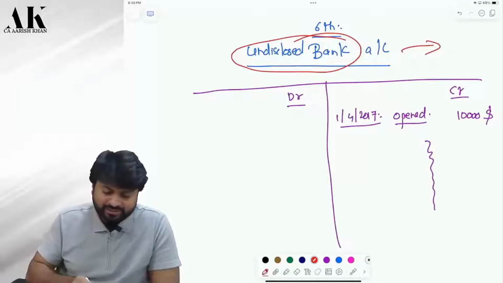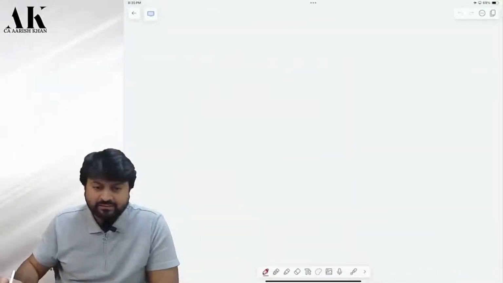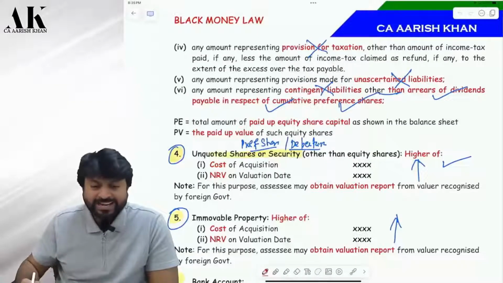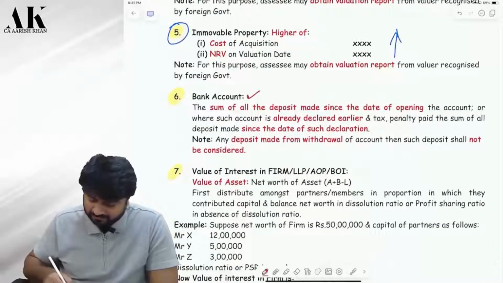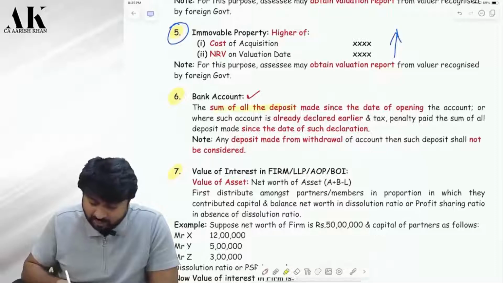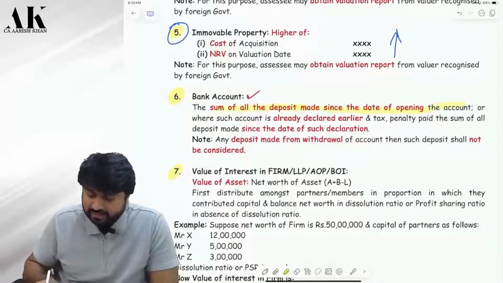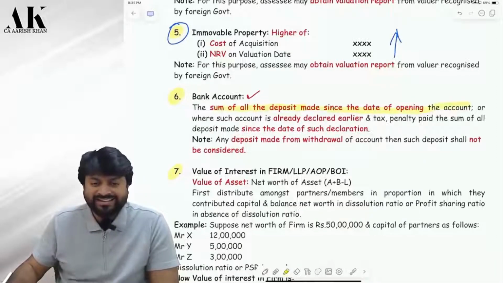See what the law says. Very dangerous provision. See, bank account, how will you value? The sum of all deposits made since the date of opening the account. Check. So, since the date of opening the account till today, whatever amount you have, what?